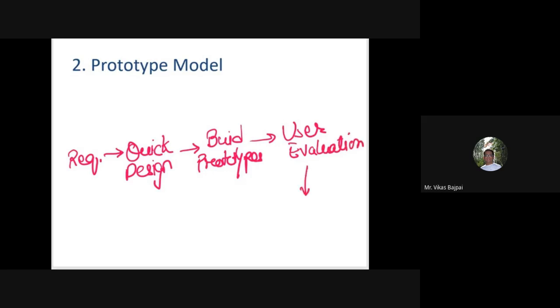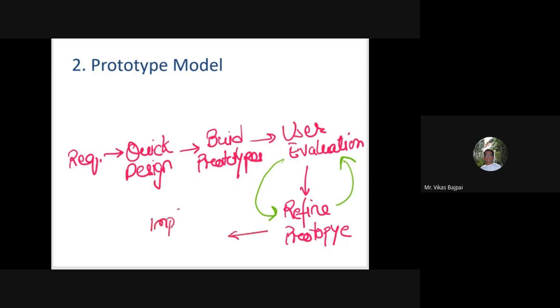And post user evaluation, we refine the prototype. And this particular thing keeps on happening. And once the client is happy, I'll go ahead with the implementation and maintenance phase. So that's how it works.